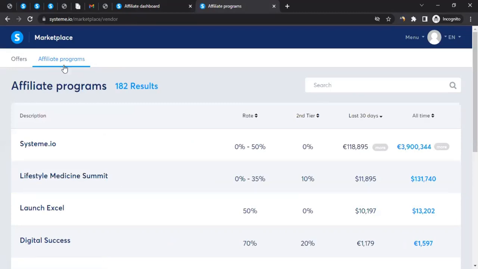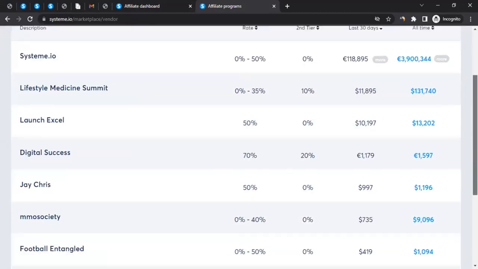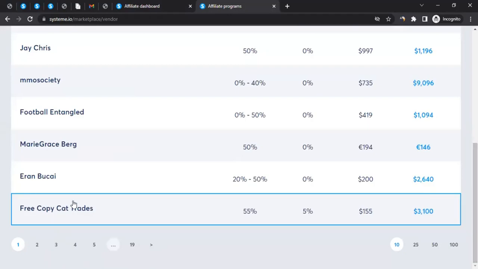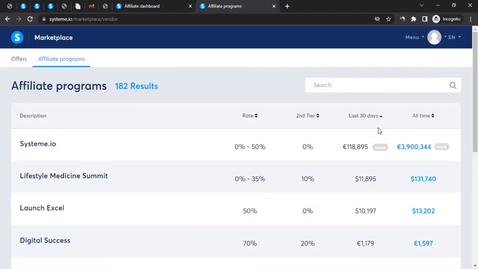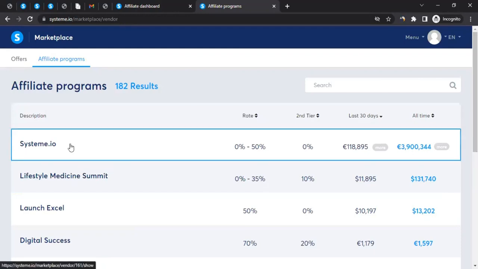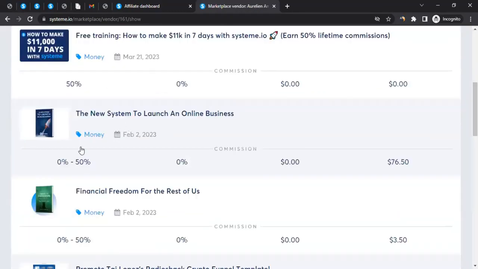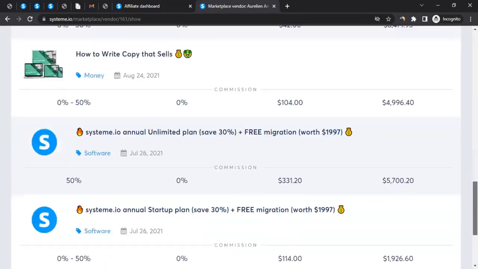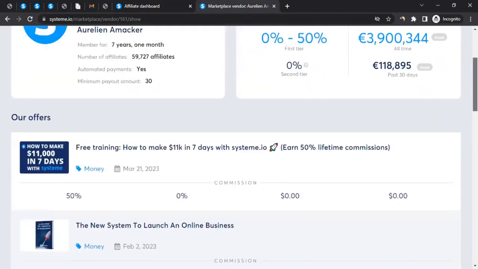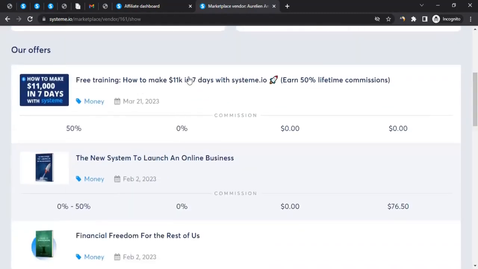In our case, I went to the affiliate programs, and there are 182 results. So let's say I want to promote free copycat threads, or let's say I just want to promote the product of systeme.io. I can click on systeme.io and it will give me all the information, you see. These are all the things that I can promote for systeme.io. Like this, you can click on any of those tiles, and let's say that you want to promote this one, free training, how to make 11K in 7 days.